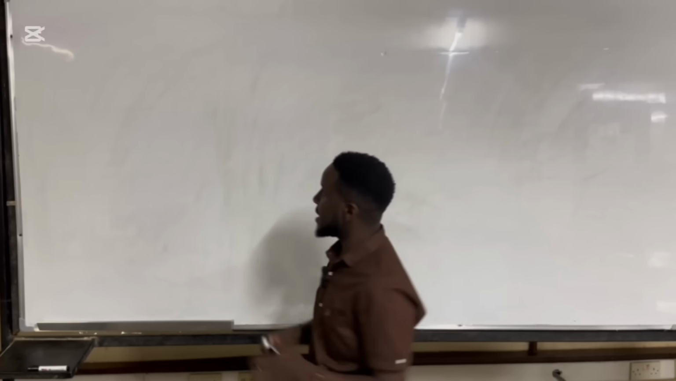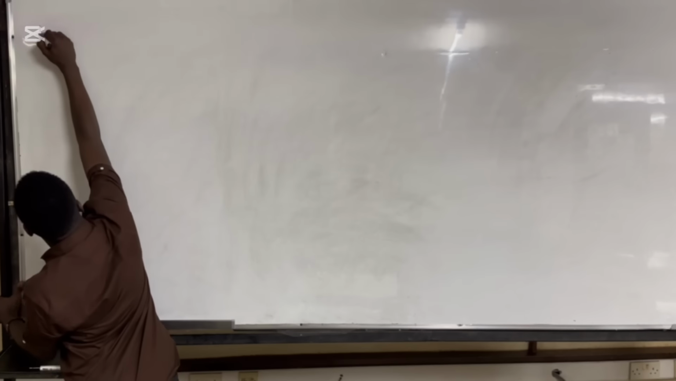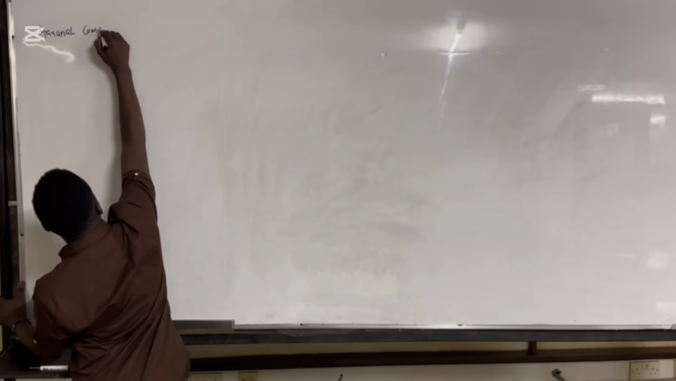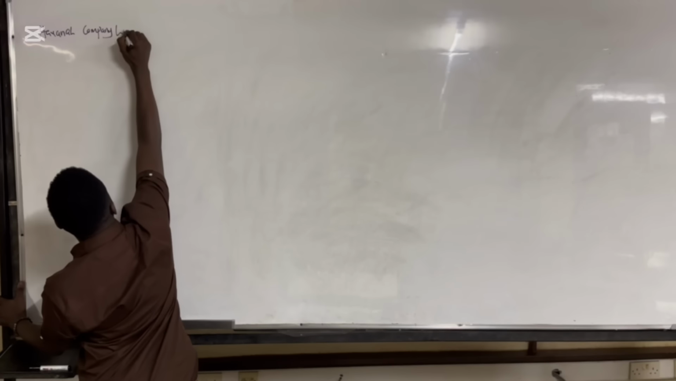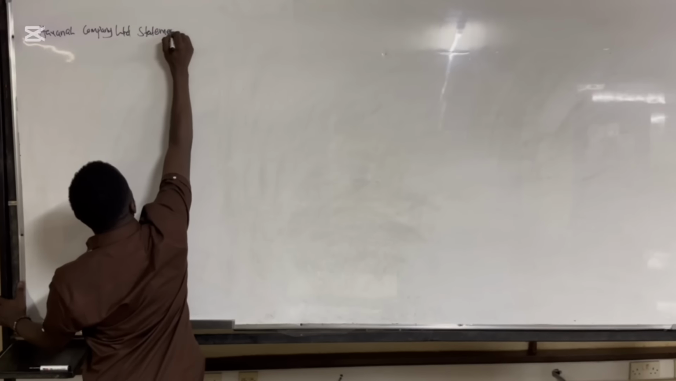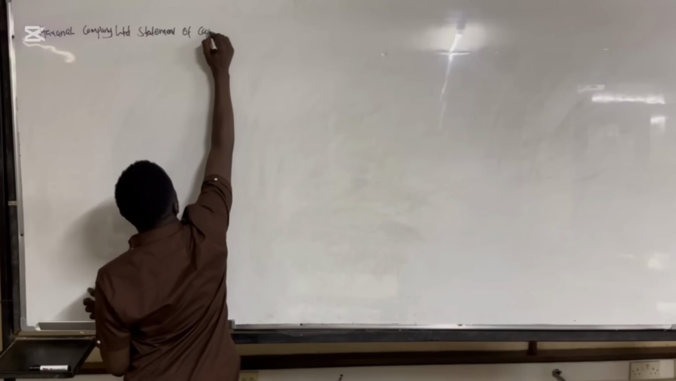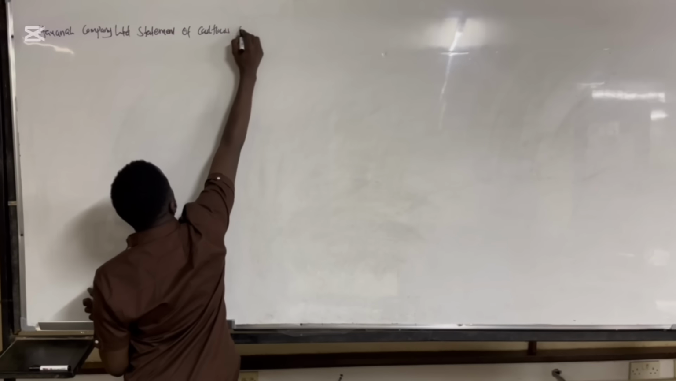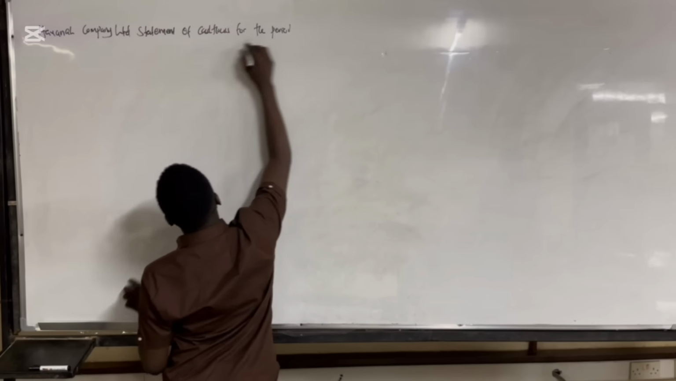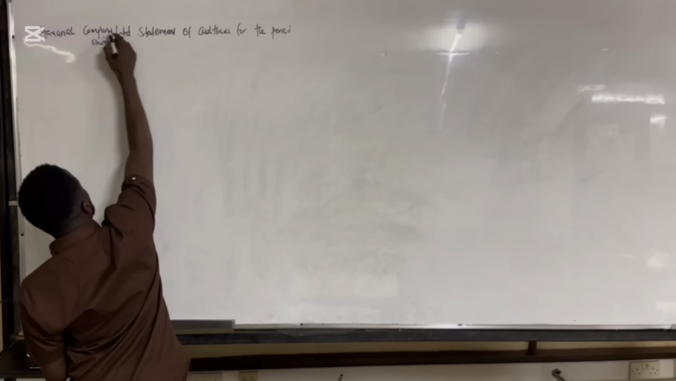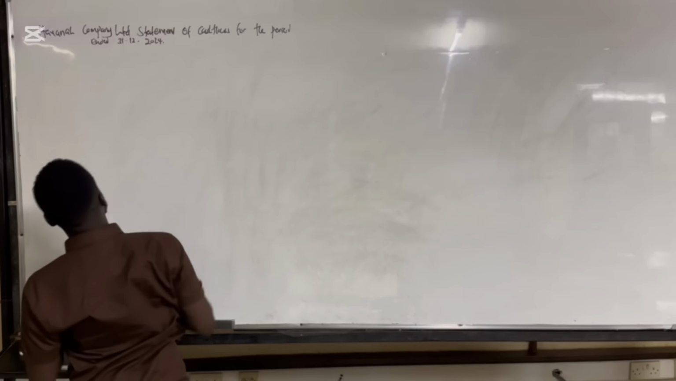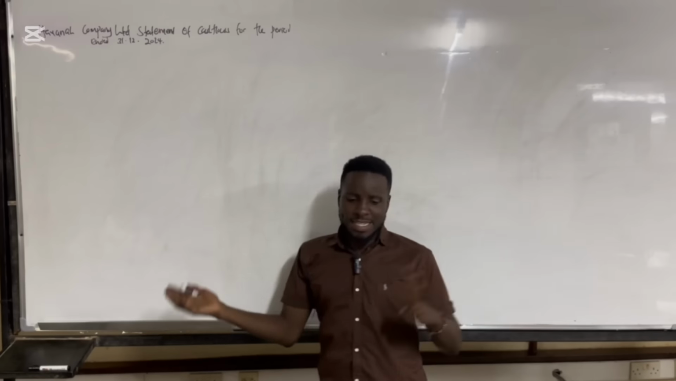So we can start and say Havana Company Limited statement of cash flows for the period ended December 2024. So that's how we're going to start.